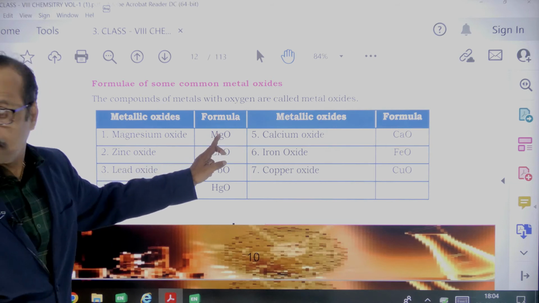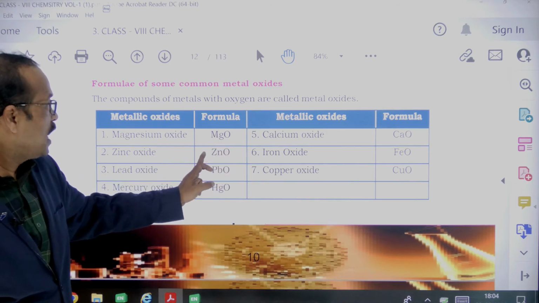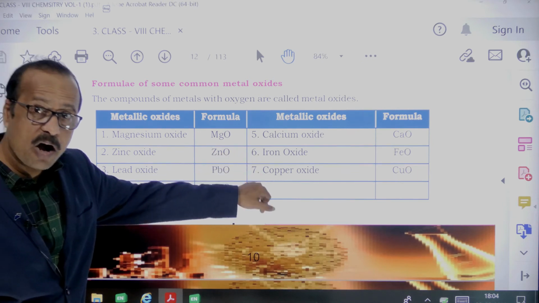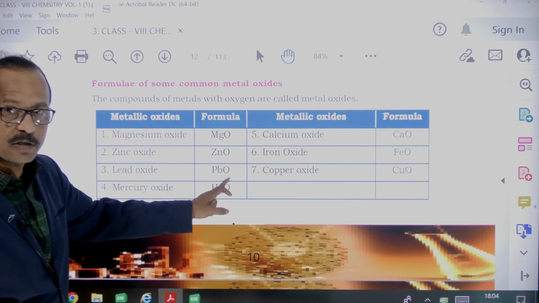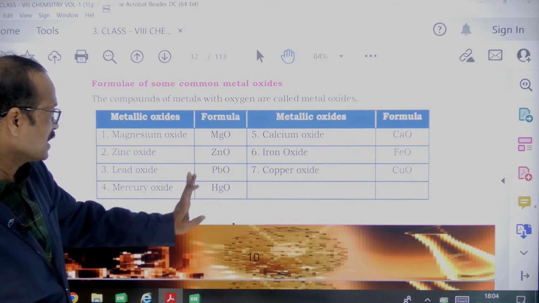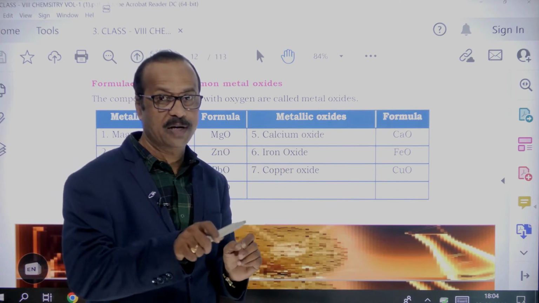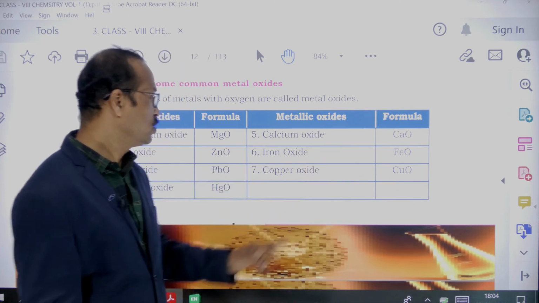So here see magnesium and oxygen. That's called magnesium oxide. And zinc plus oxygen, zinc oxide. Lead plus oxygen, lead oxide. Mercury plus oxygen, mercuric oxide. Calcium oxide. All have oxygen, so you should call them an oxide. Okay, so that is it.